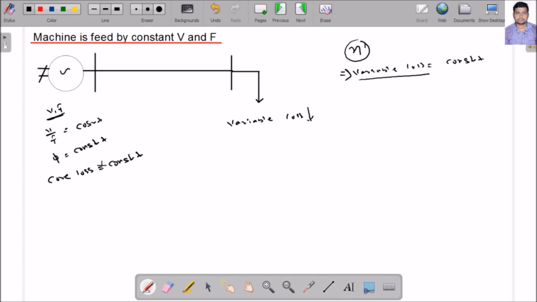Then how can I decrease the flux? By changing the voltage and changing the frequency. If I change the voltage and the frequency, then the flux requirement will reduce. If the flux requirement reduces, then I can say the core loss reduces, and if the core loss is equal to the variable loss, then the system has maximum efficiency. Okay. So to have maximum efficiency, I should have one device which can change the voltage and also change the frequency. Clear?